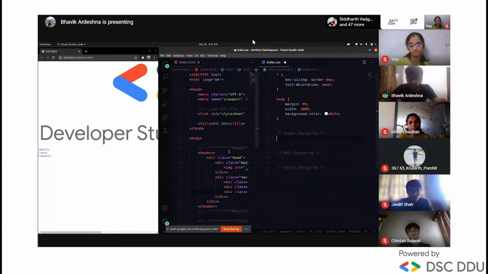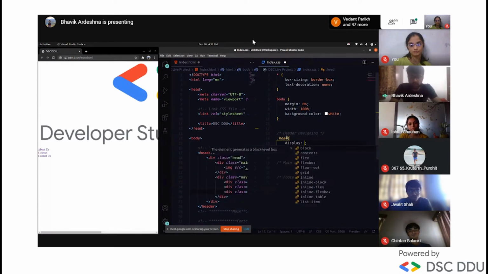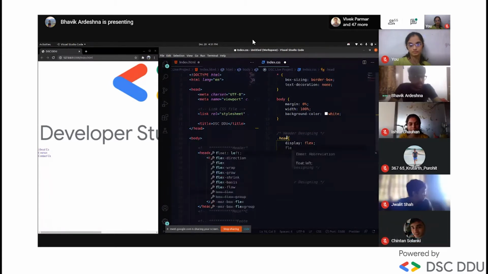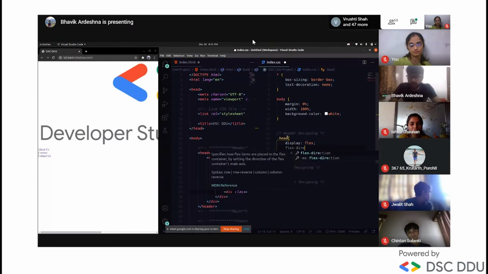Now, as we are working on the header file, we will start in this header section. First, I'll design the head text. In head text, display flex. Many of you had doubts about what flex is while we were going through theory, so I will clear that up. And flex direction will be column.